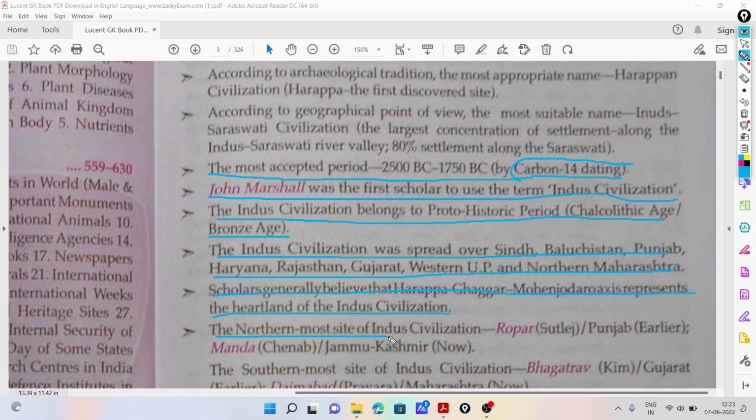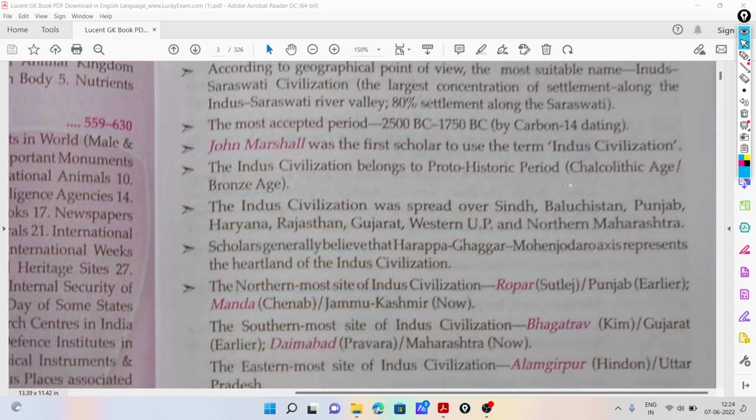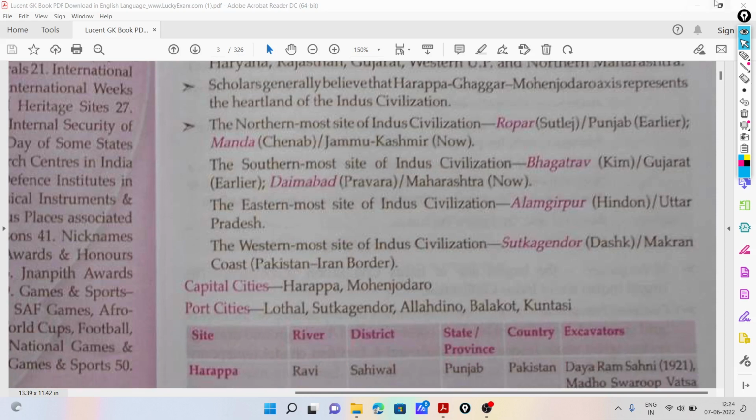The northernmost sites of the Indus civilization are Rupar on the Sutlej, earlier in Punjab, and Manda on the Chenab, now in Jammu Kashmir. The southernmost sites are Bhagatrav in Kim, Gujarat, and Daimabad on the Pravara in Maharashtra.